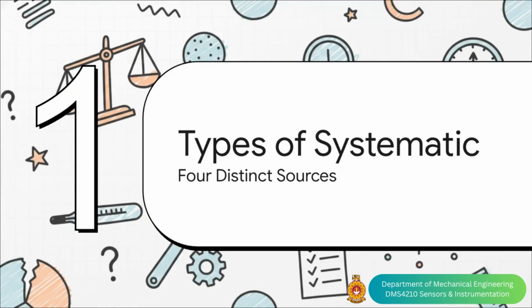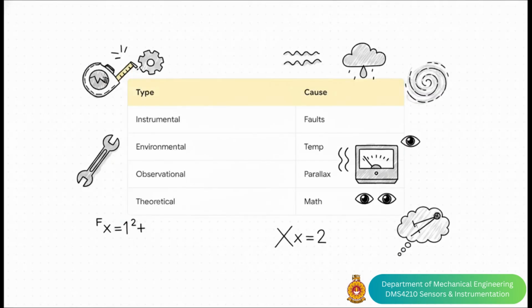Section 4. Types of systematic errors. 4 distinct sources. So the crucial point is that a systematic error can sneak in from 4 distinct sources. First up, instrumental errors.